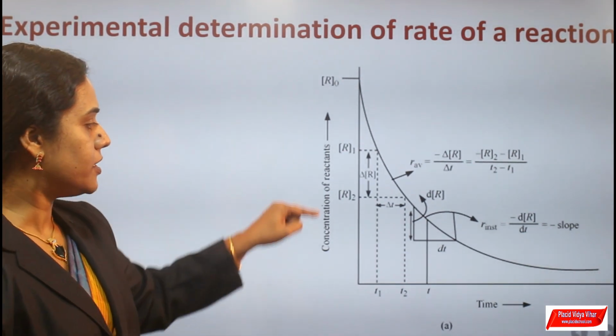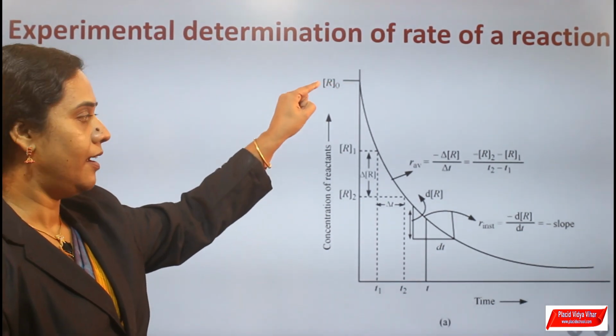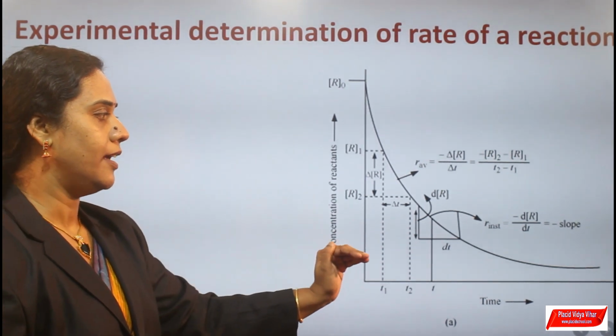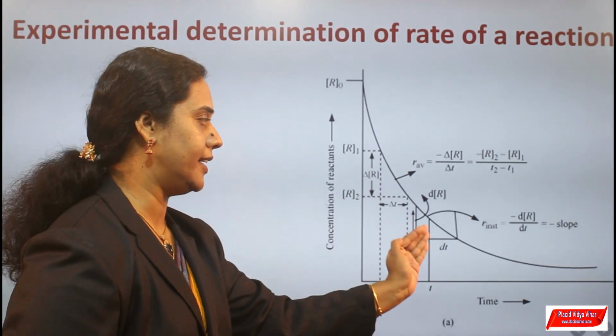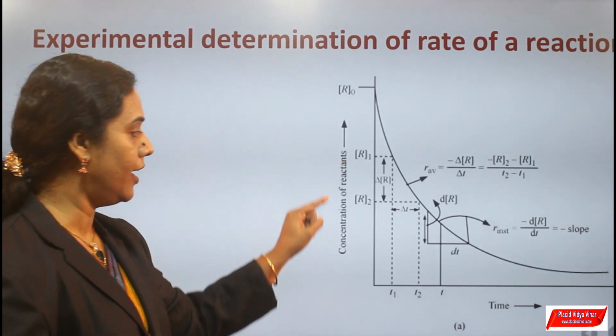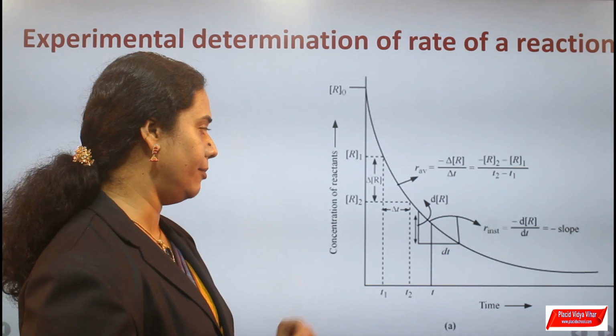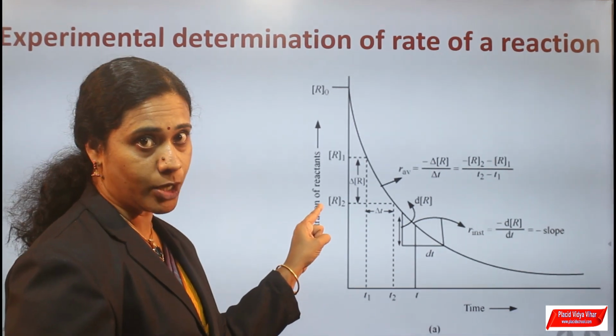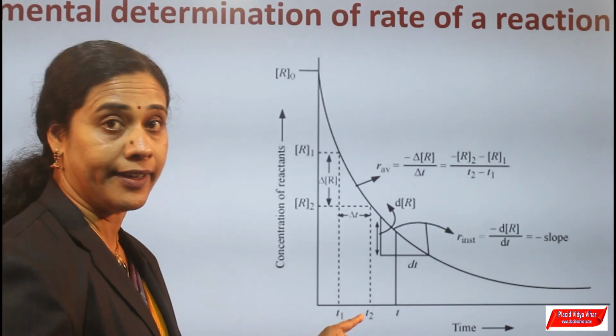Initially, the concentration of reactant is larger, but as the time changes, the concentration of reactant decreases. Suppose R1 is the initial concentration, T1 initial time, R2 final concentration, T2 final time.